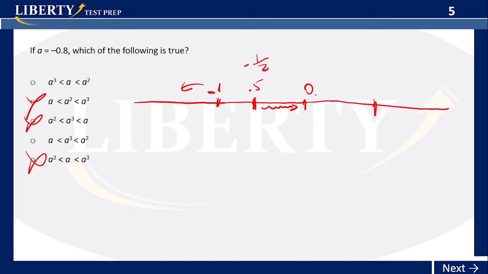The same thing happens on the other side, right? So if you have a number that is between 0 and 1, once you square it, or raise it to any positive power, it goes to the left. Whereas if the base number is 1 or greater, it tends to go to the right. So that's the thing. If we have a number between 0 and -1, once we raise it to any power, it will move to the right, which means a cube is greater than a. Okay, so in this case, we get D as the answer.